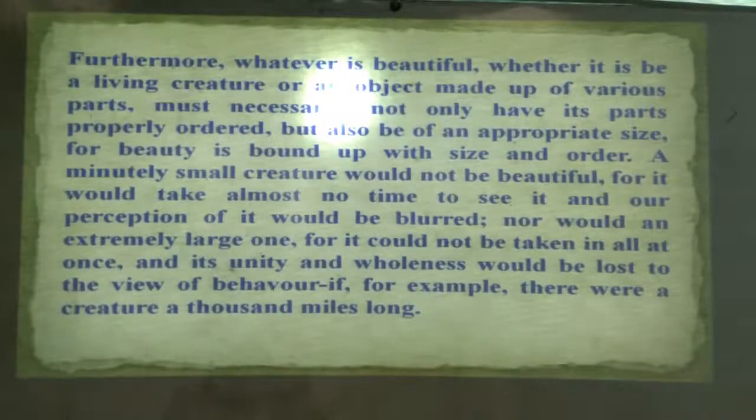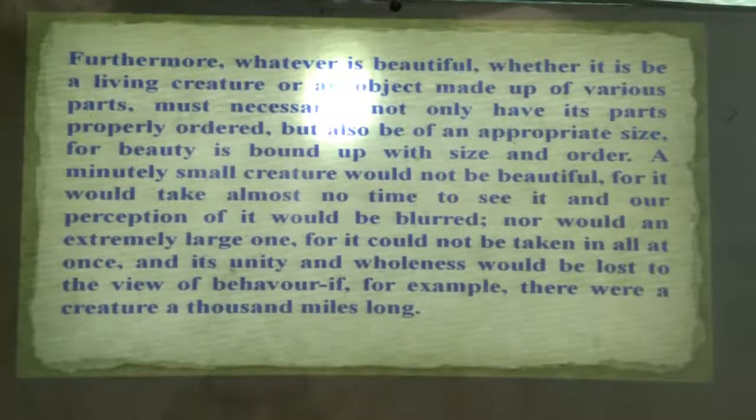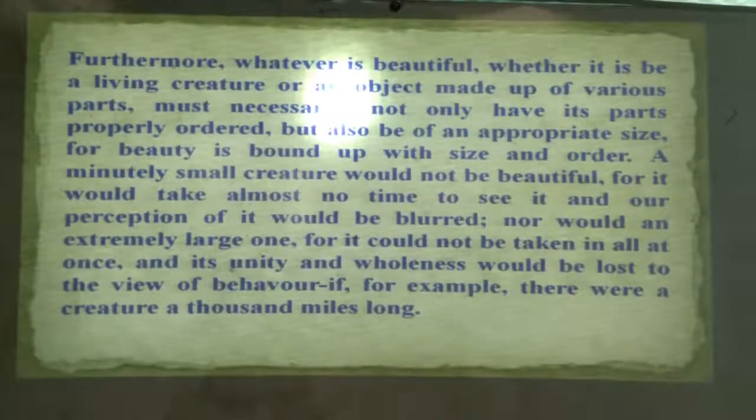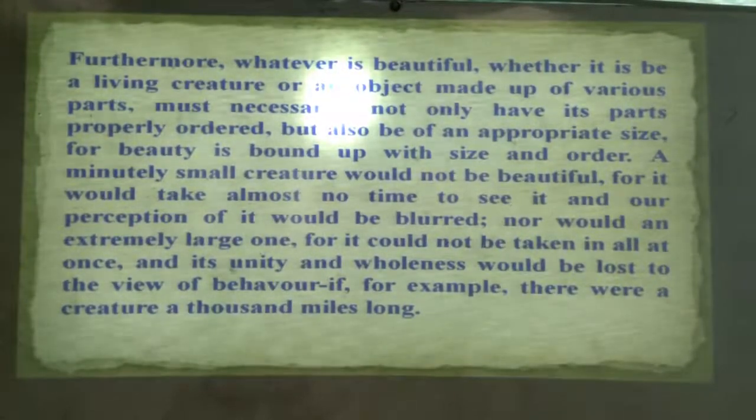So of some amplitude. What does it mean? Furthermore, whatever is beautiful, whether it be a living creature or an object made up of various parts. In chapter 6, we'll see that Aristotle compares the length of tragedy with the human organs. You see that our organs are well arranged. As a result, we look nice, handsome, beautiful.